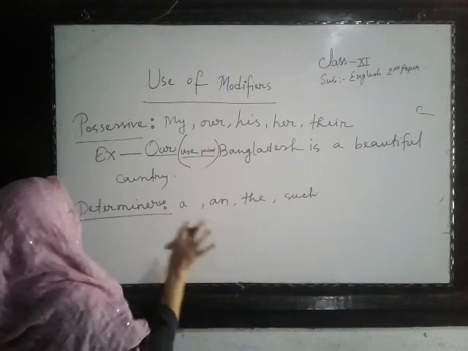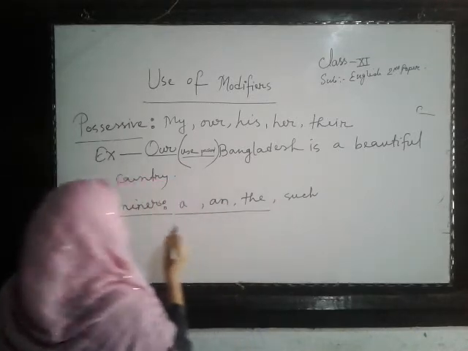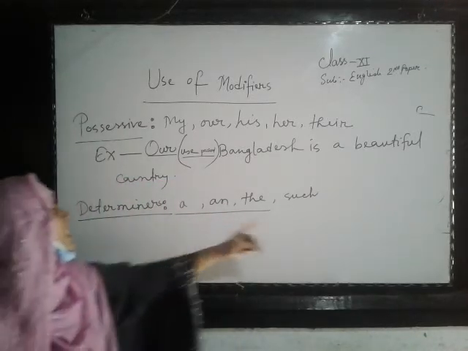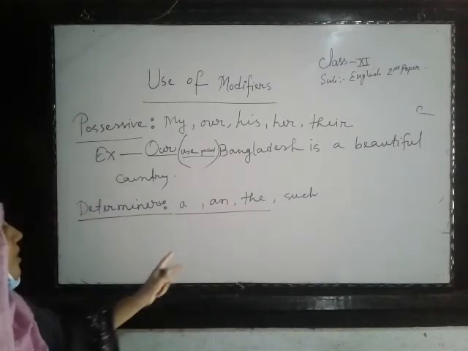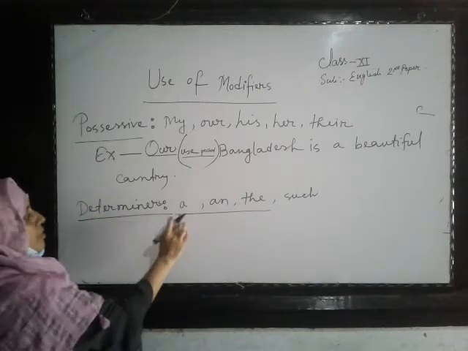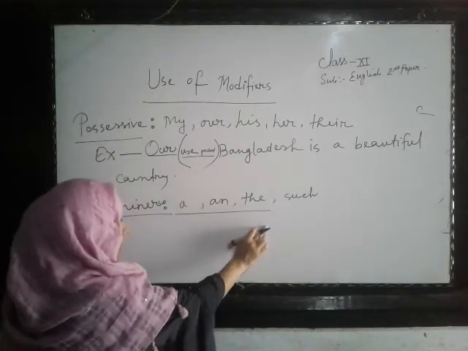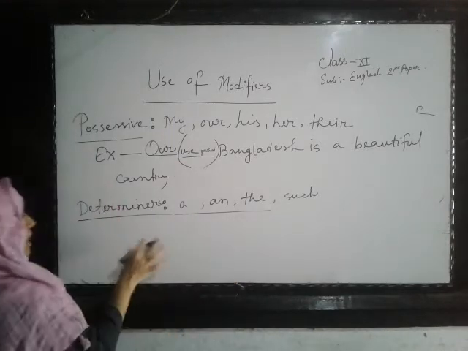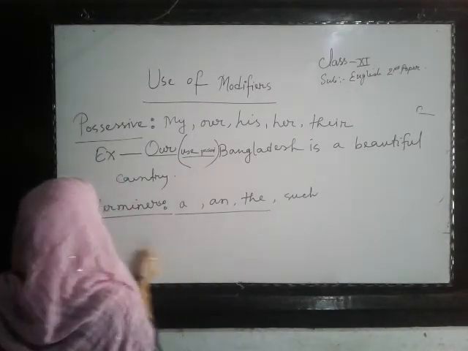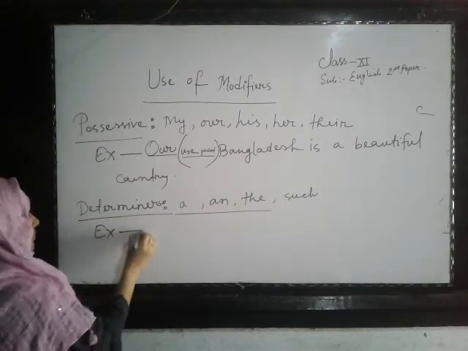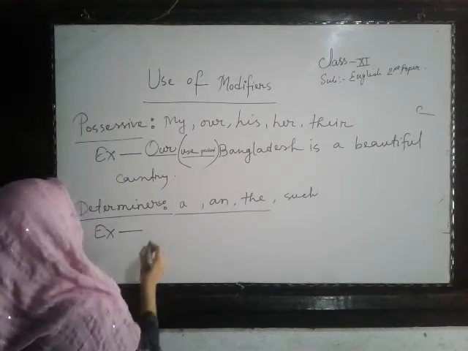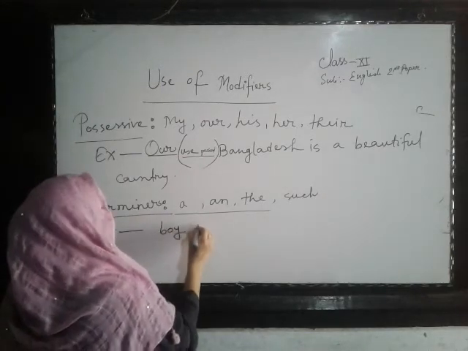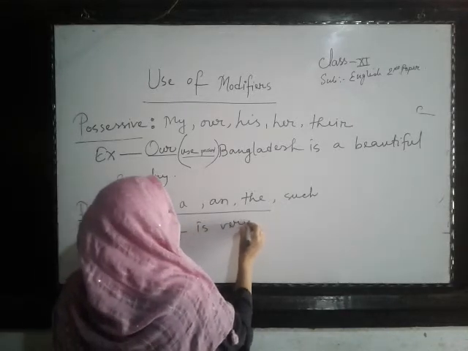Most of the time you have to use a and the as determiners in your bracket. There are many determiners also, but most of the time you have to use a, an or the. That is determiners. You will get in the bracket use determiners. So for example, boy is very honest.